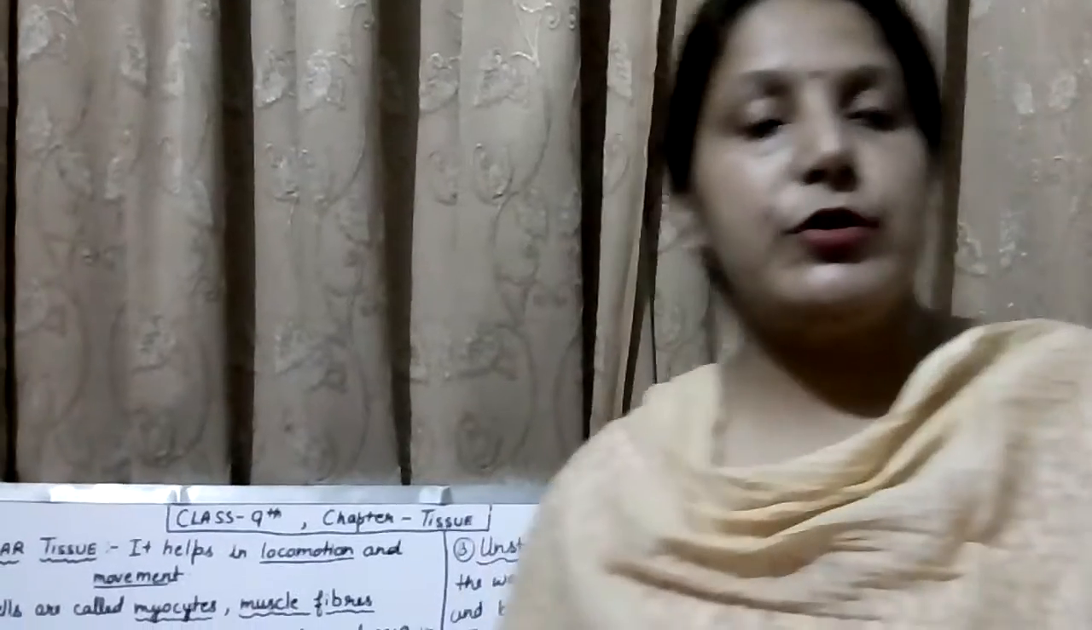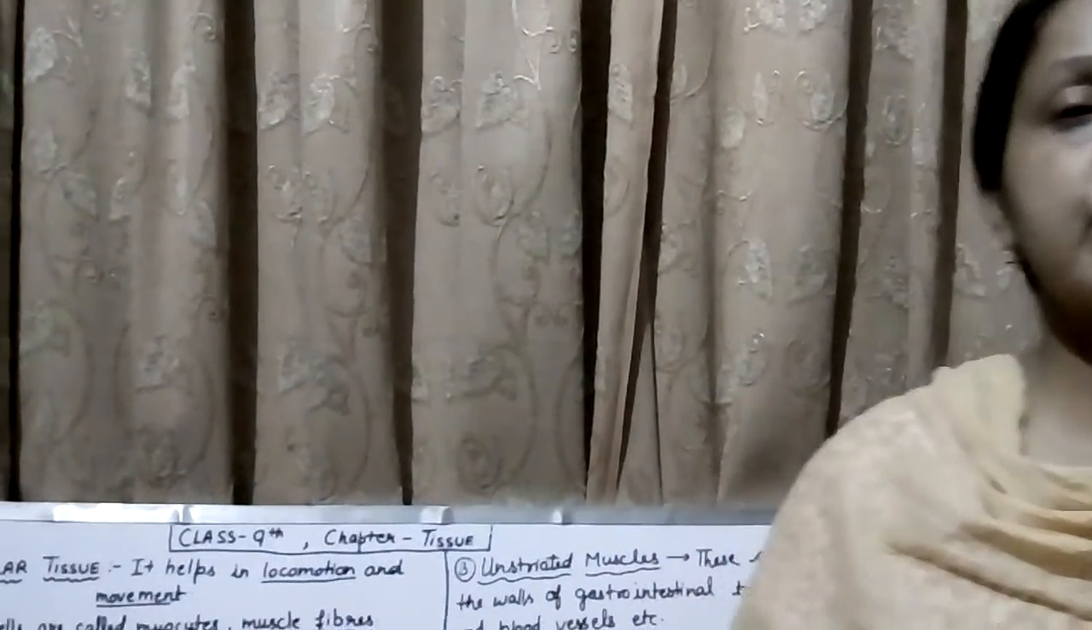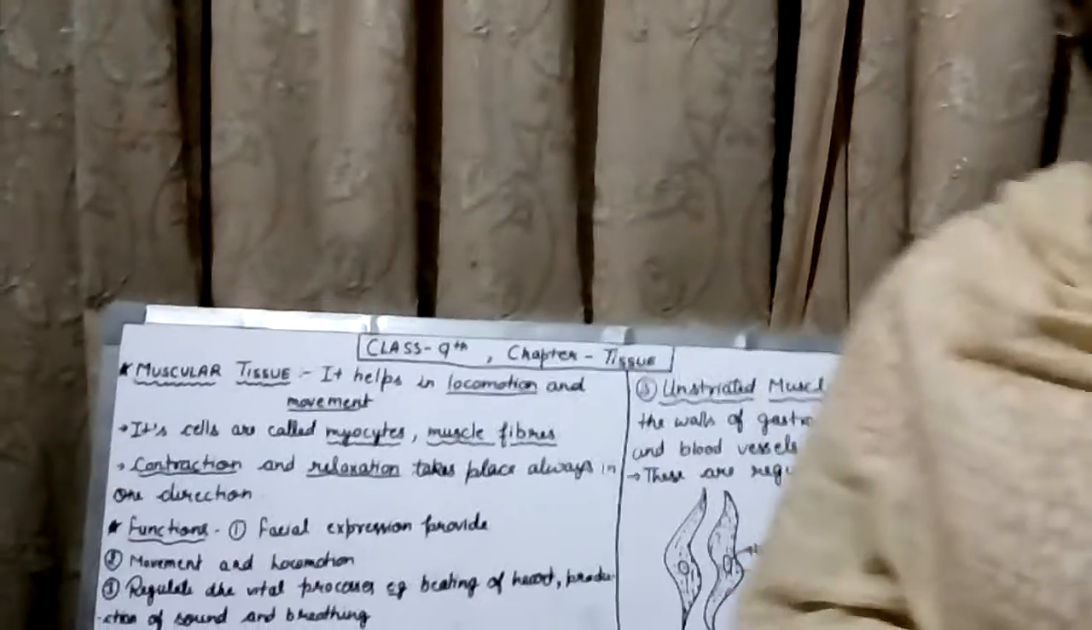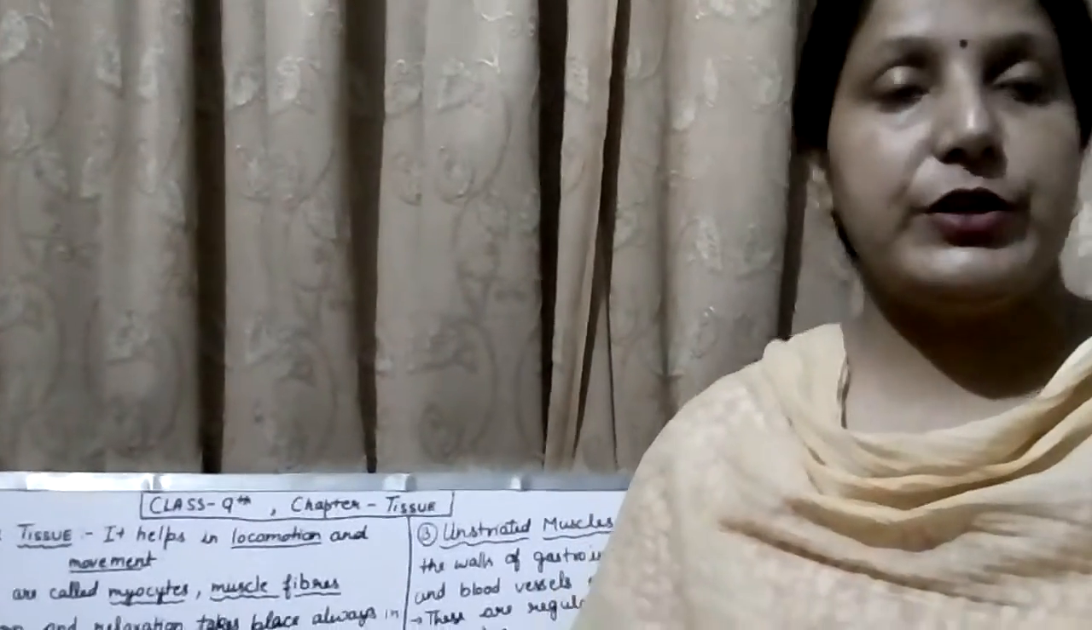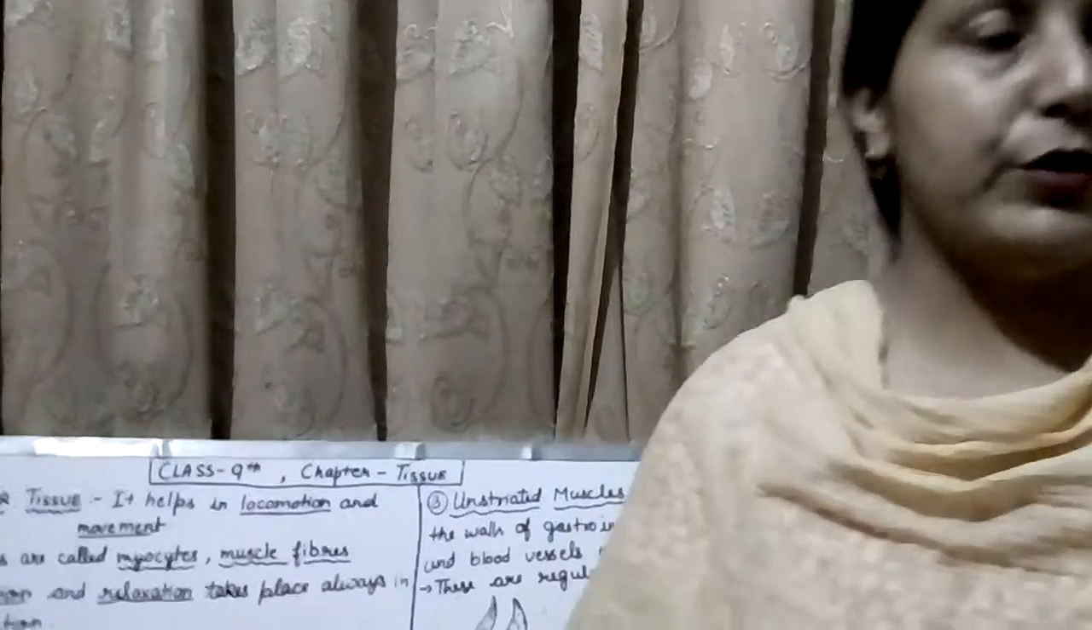Welcome to your 9th class biology class, in which we discuss our chapter, that is tissue, and our topic is muscular tissue. In the last video we discussed the epithelial tissue and the connective tissue, that is, the animal tissues.